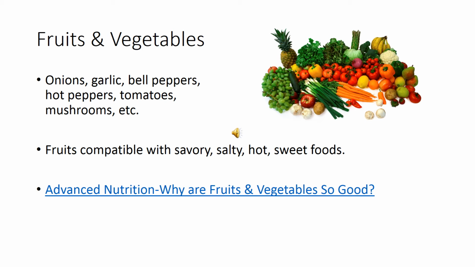Fruits are especially compatible with savory, salt, hot, and sweet foods, and certain types of fruits work well in different recipes. Now here's a bit of advanced nutrition. You all know that fruits and vegetables provide many health benefits. We all know that they have vitamins and minerals which will help bodily functions work normally. They contain fiber, which helps to improve the health of our heart by picking away at any plaque that is built up in our arteries. This reduces risk for heart attacks. They contain antioxidants, which help prevent against cancer.